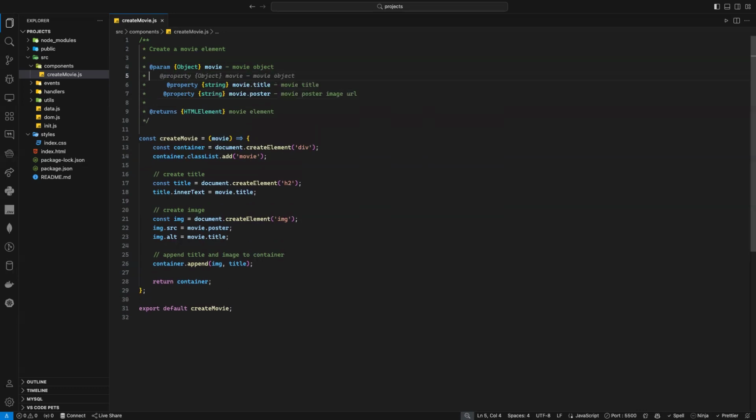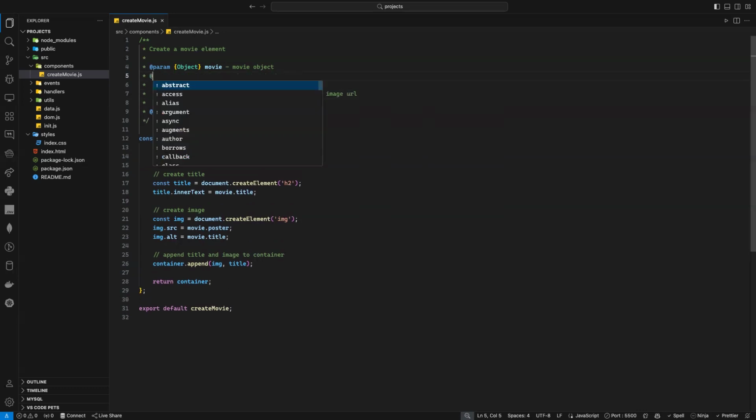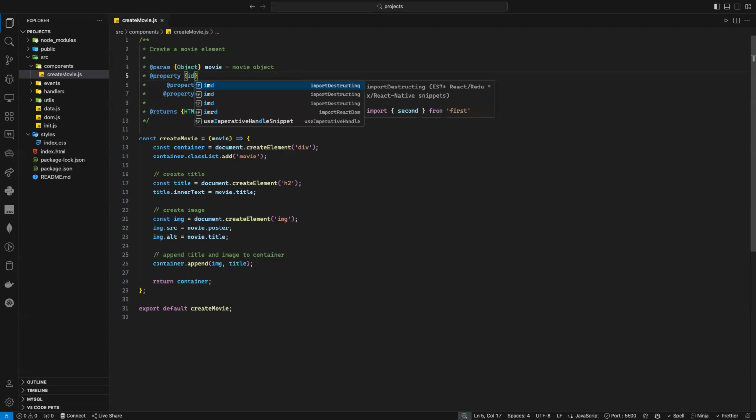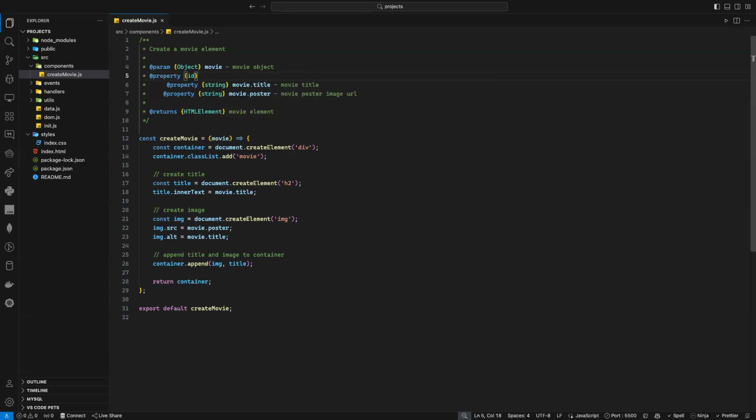Property, yeah, but it will not be an object. No, it will be an ID property. And here it will be an ID. And of course, an ID here, it will be a number. Movie ID. So voila, that's how we defined an object in JSDoc.